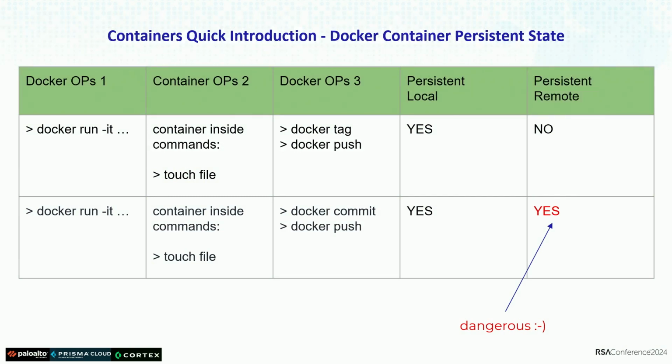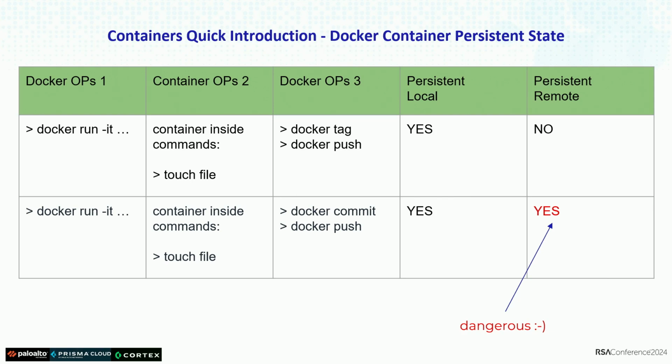So this is another kind of operation that you do when you are working with containers. You normally do a container run to run the container. If you go inside the container and touch a file, you create the file inside the container. Then you create a tag for the container, and you push the tag, you save the container. In this case, the first line, that operation, tag and push, has a persistent local change. When you do the touch file, you have a local change, but when you push the container, the change from the touch file is not persistent remotely.